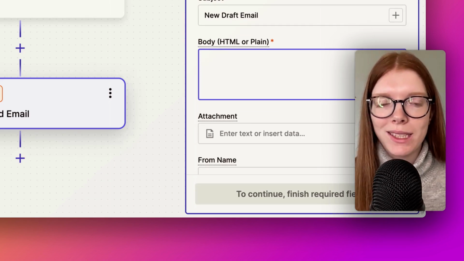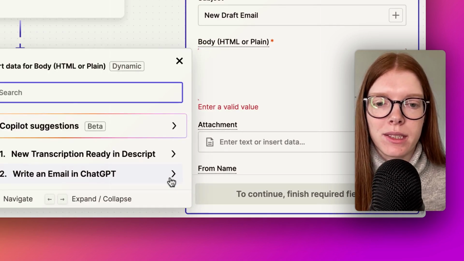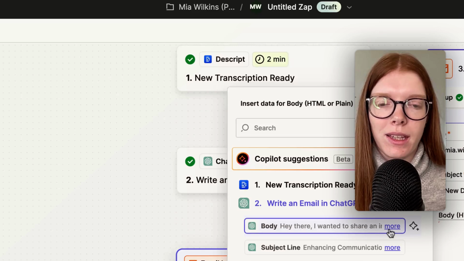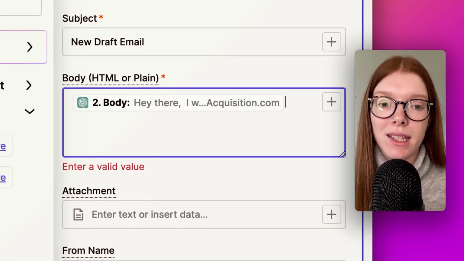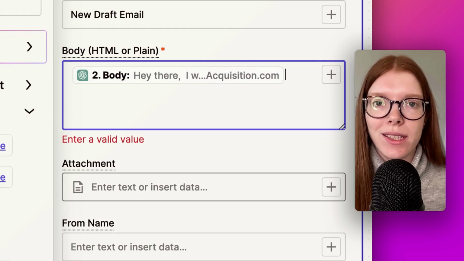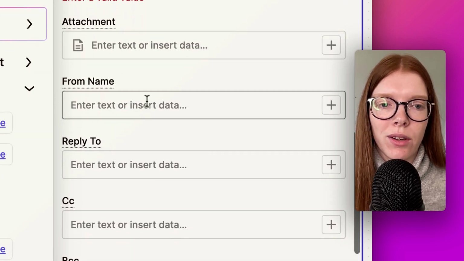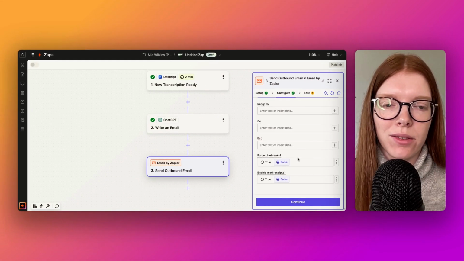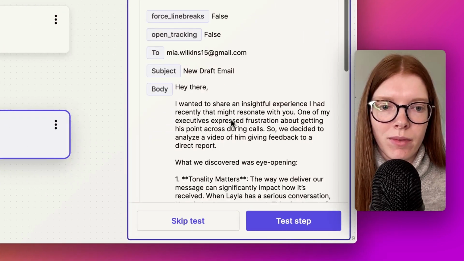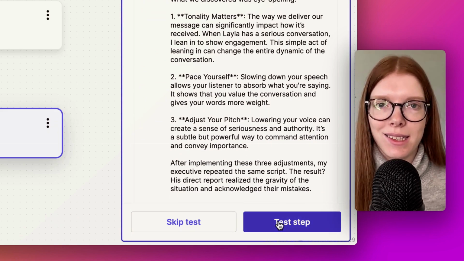We don't need it formatted in any kind of way just for me to see. So if we click plus, click there, and click the email body that it produced. All we need to review is the email body. So we don't need to sign the email off or anything like that. We don't need to attach anything. From name can just be me, and then we can leave everything else as it is. Click continue. So we've got our data going in, and now we can test this step.